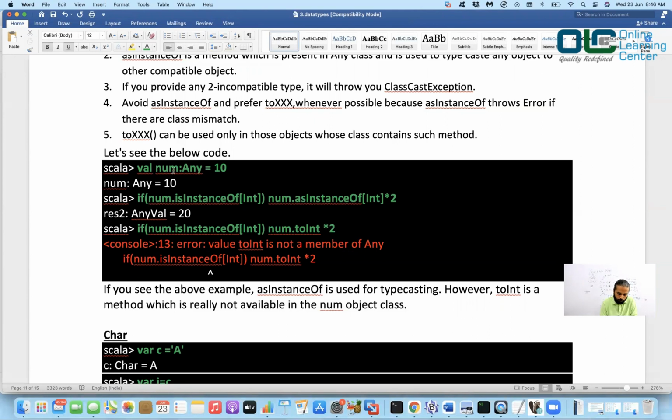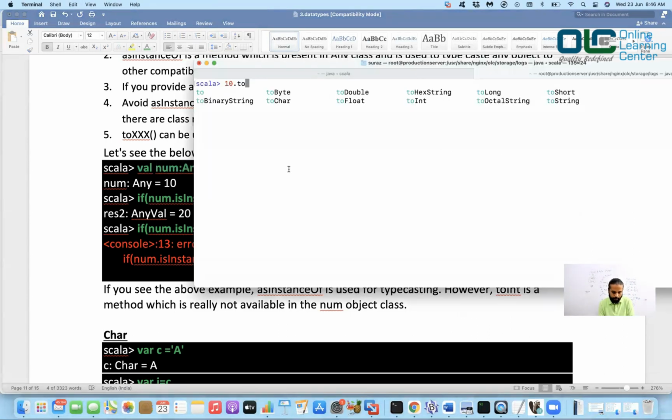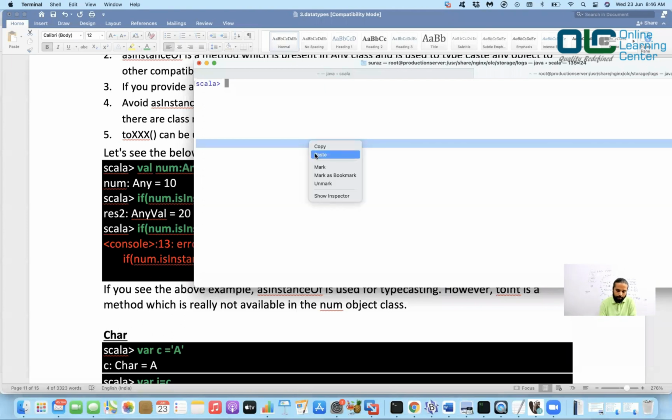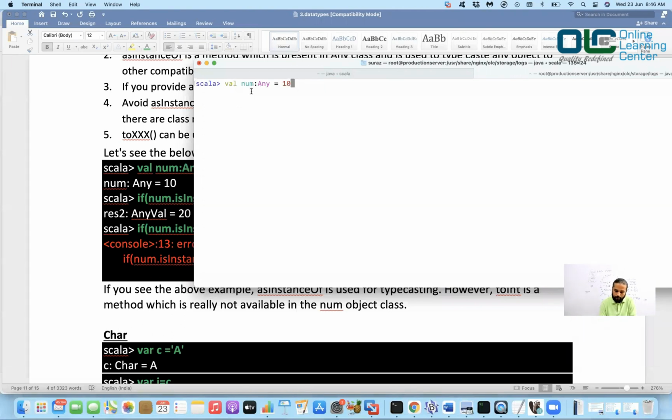Let's see the below code. What I'm doing this time, if you see, I'm saying create a number of 10 and assign it to Any type. It is possible because Any is always a root, right? Any is always a root. So I want to create an integer value 10, but then I want to assign it to Any, right? Done.